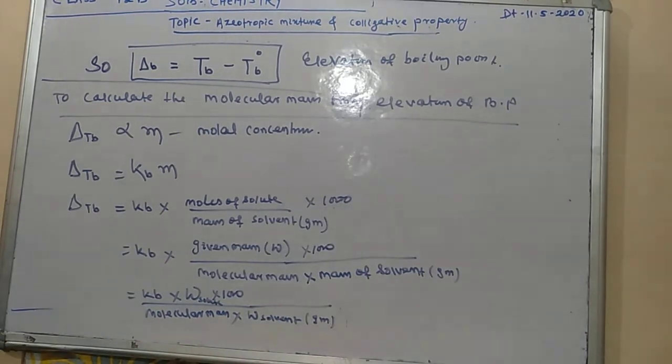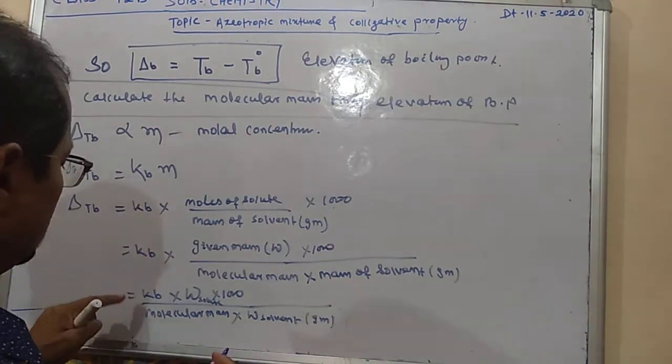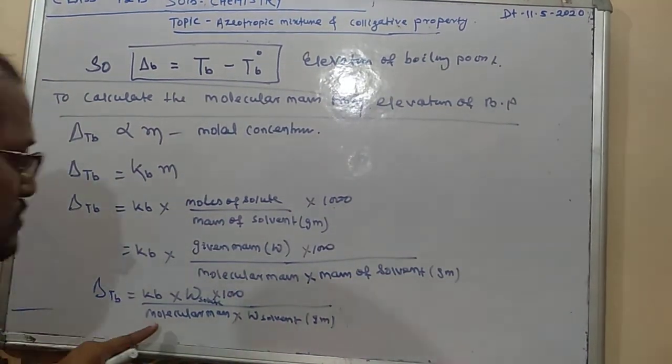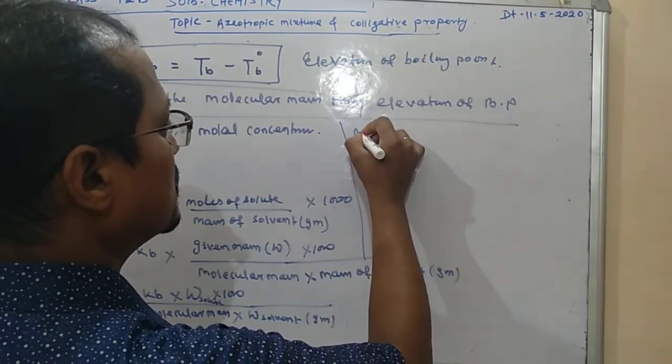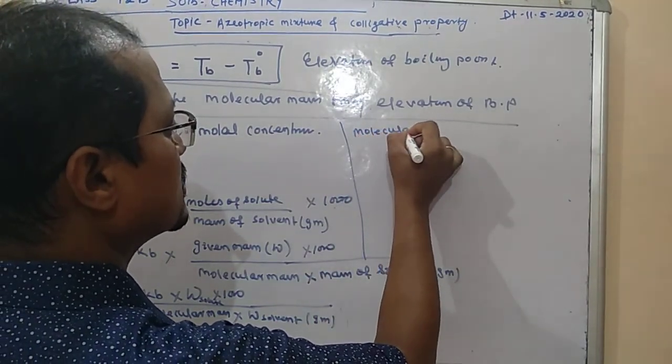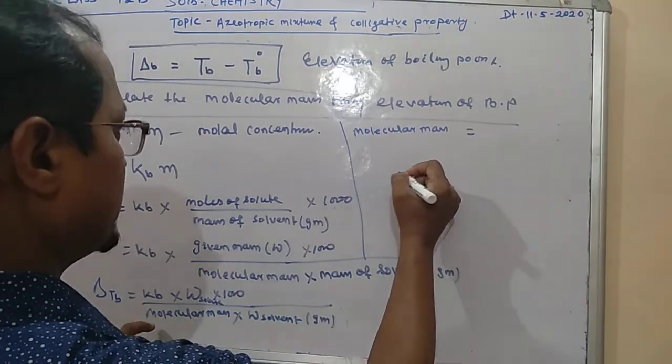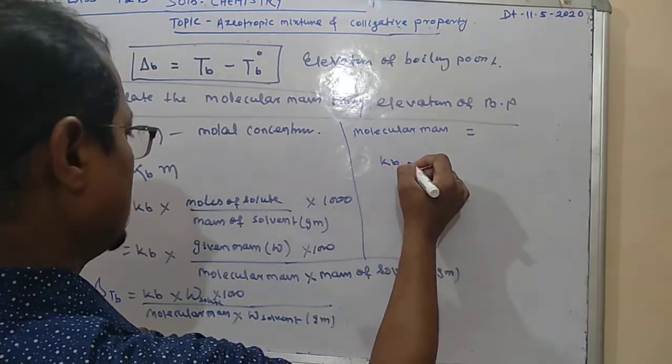Okay, you want to calculate the molecular mass. Then for molecular mass calculation, what will we do? Now here delta TB is equal to that one only. Okay, so molecular mass equals what it will be? Now Kb is what?